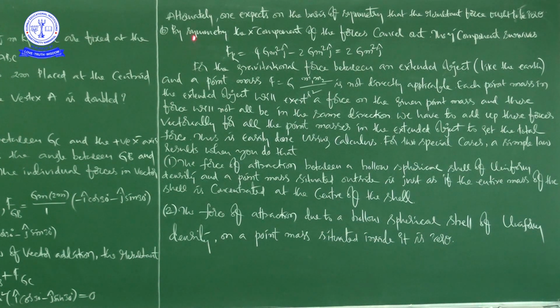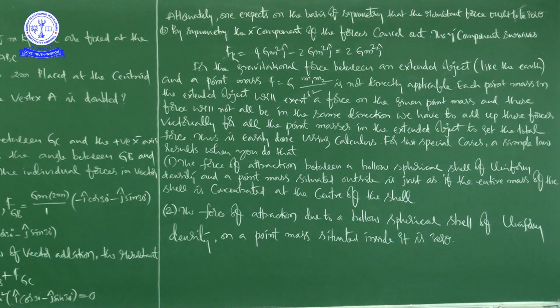Now we are going to discuss B. The mass at vertex A is doubled, so doubled means 2 into small m. See here, by symmetry, the x component of the forces cancel out because of symmetry, and the y component survives.